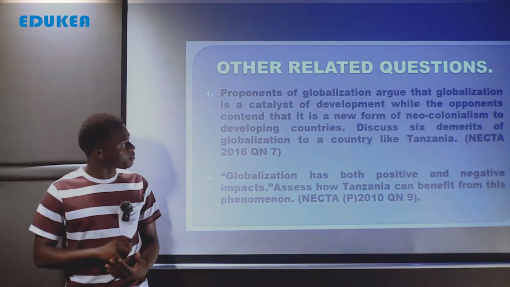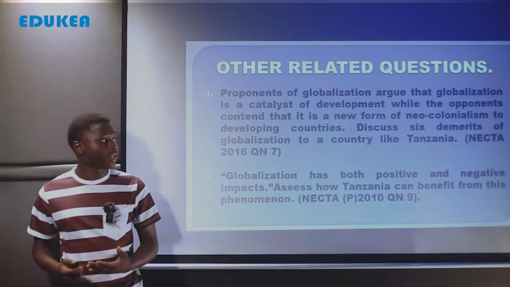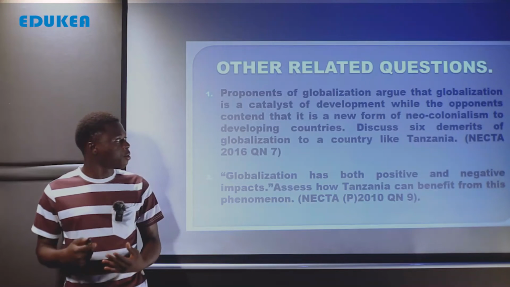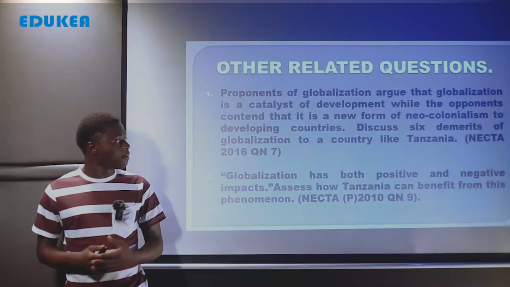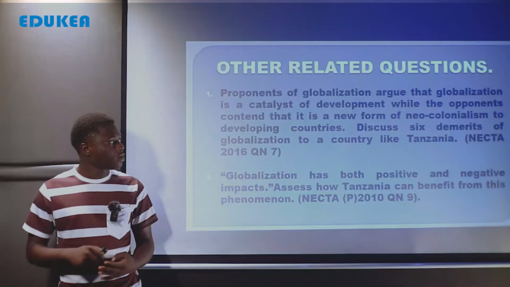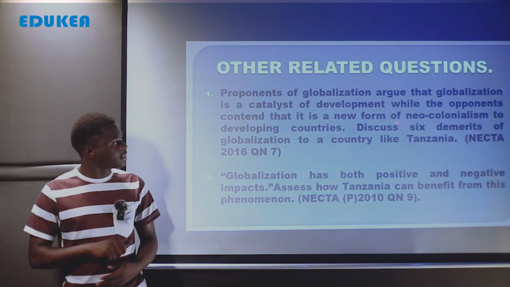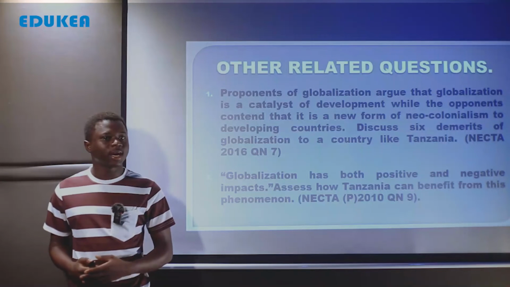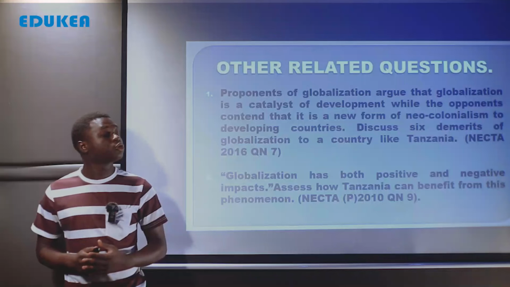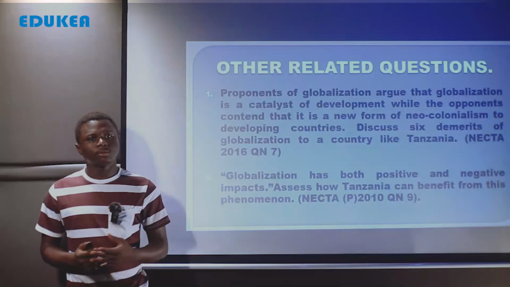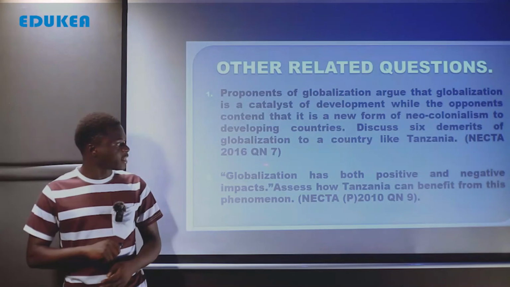Kwamba kuna wanaosupport globalization na wanasema ni catalyst ya maendeleo, inapelekea maendeleo, lakini pia kuna opponents wanaopinga, wanasema kwamba ni new form of colonialism, ni ukoloni mamboleo kwa nchi ambazo zinaendelea. Kwa hiyo sasa wewe jadili demerits, angalau 6 za globalization, za utandawazi kwa nchi kama vile Tanzania. And this question ni katika ile core question ambayo tumetoka kusolve, basi ni part ya pili ya swali letu, ambapo ndo tumeenda kudiscuss negative effects of globalization, na hili ni swali la Necta 2016 swali la 7.